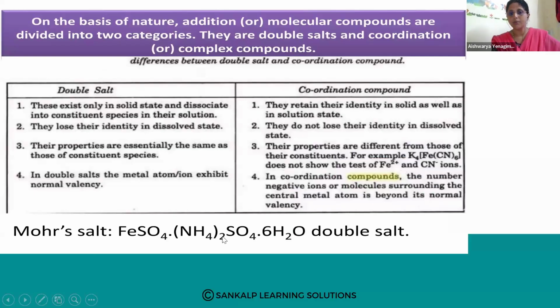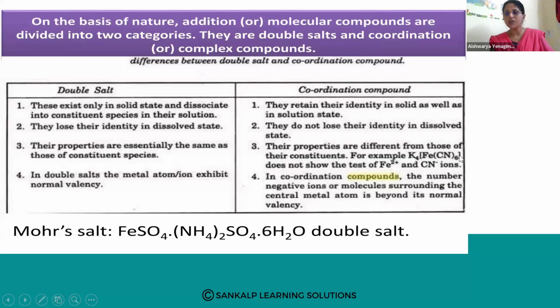Mohr's salt is an example for a double salt also, FeSO4.(NH4)2SO4.6H2O. These exist only in solid state and dissociate into constituent ions in solution. They retain their identity in solid as well as solution. Coordination compounds do not lose their identity in the dissolved state, while double salts lose it. Double salt properties are essentially the same as their constituent species. Coordination compound properties are different from their constituent species.